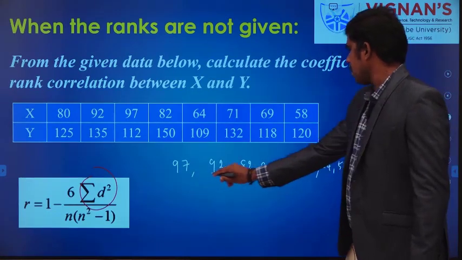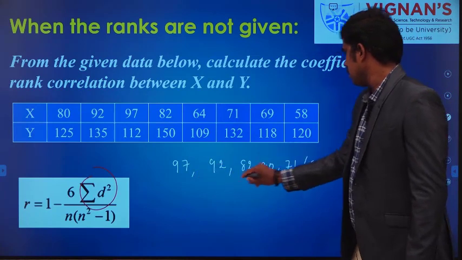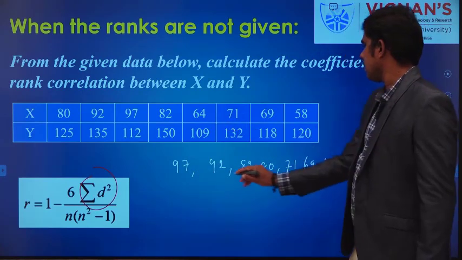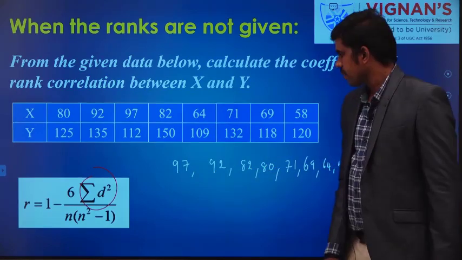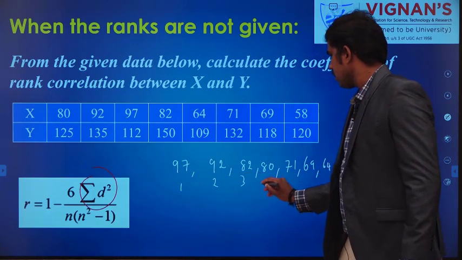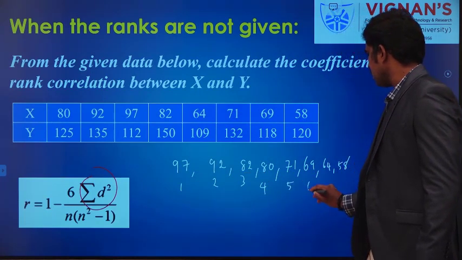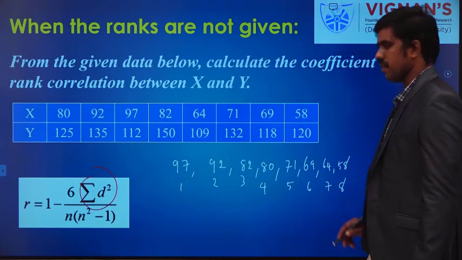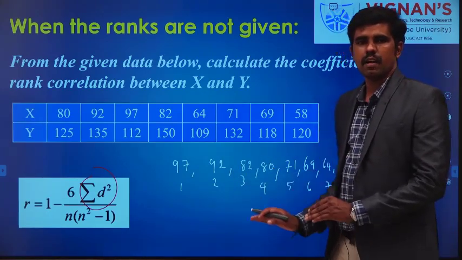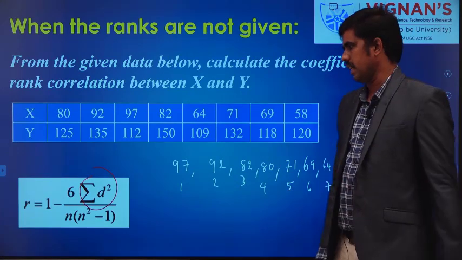You count the number also, you cross check that. So how many values are there? 8 values are there. So this is first rank, second rank, third rank, fourth rank, fifth rank, sixth rank, seventh rank, eighth rank. In this way you find the rank of each and every value in the given data.